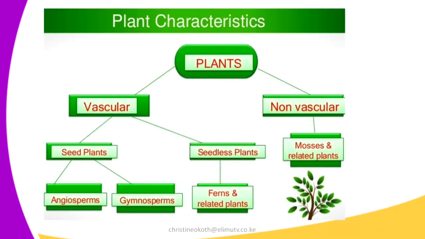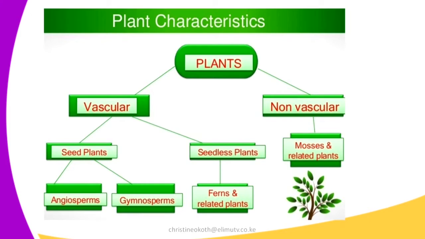So we have talked about the Angiospermatophyta and the Gymnospermatophyta. All these are subdivisions of the big division we call the Spermatophyta. So let us look at a brief outline of the plant kingdom. The plants are either vascular or non-vascular. By vascular, we mean that it is made up of the structures xylem and phloem. Those are the vascular tissues which are responsible for transport.